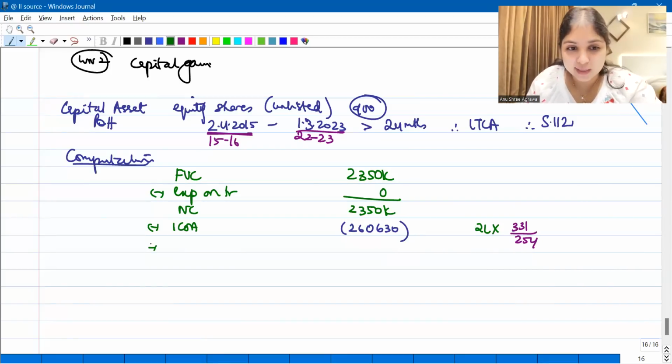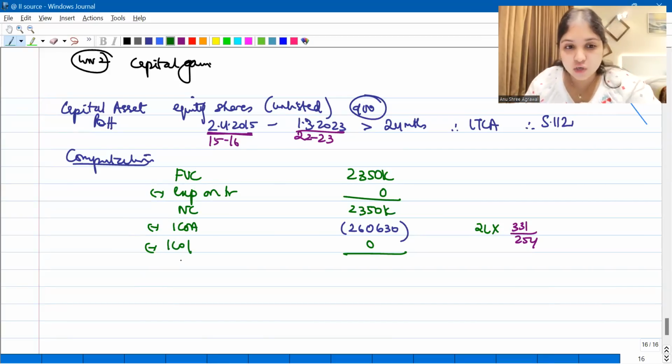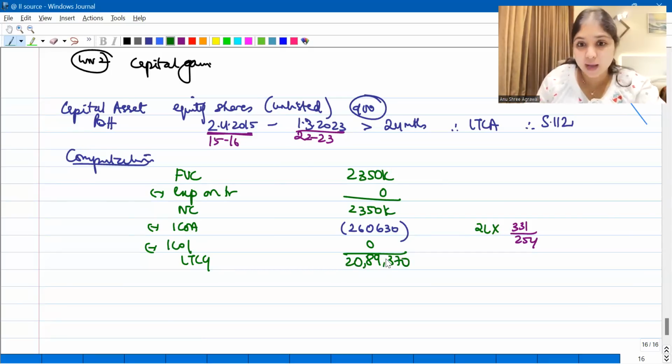And then do we have any indexed cost of improvement? No, of course not. They are shares. So 2,60,630 and 23,50,000. So what's your LTCG as of now? You have 20,89,370. This is your LTCG number as of now.